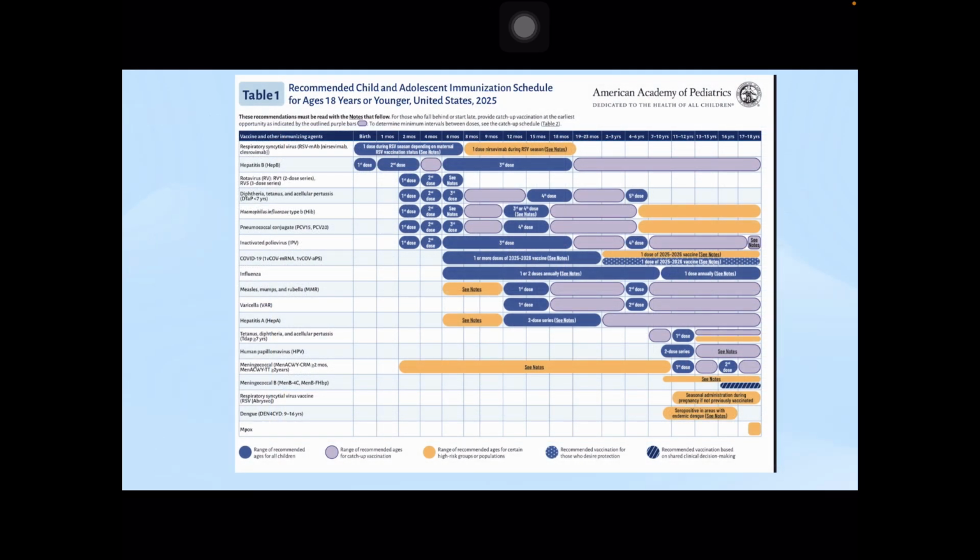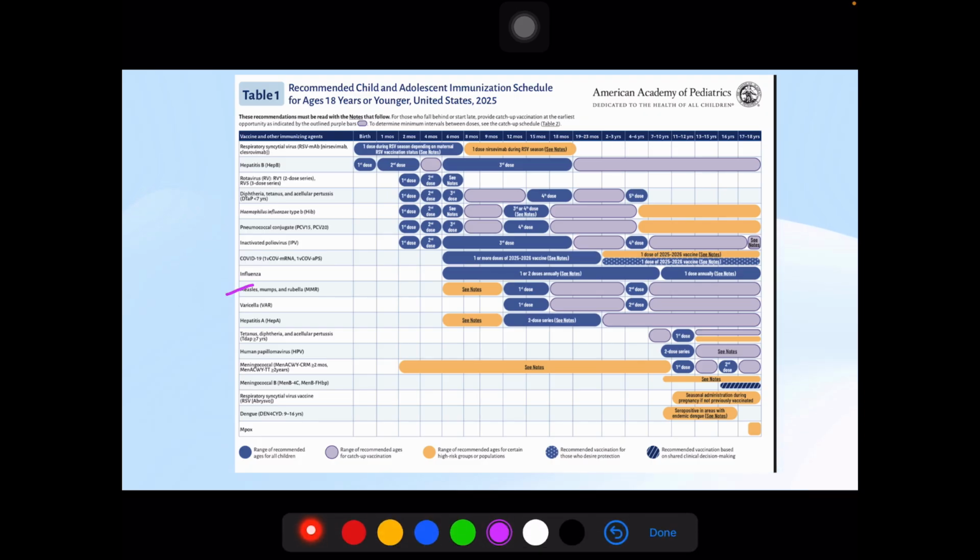This is the American Academy of Pediatrics recommendation. In the vaccination schedule we have measles, mumps, rubella. They give the first dose between 12 to 15 months and the second dose at 4 to 6 years. They are following the guideline from Nelson or the CDC guidelines.